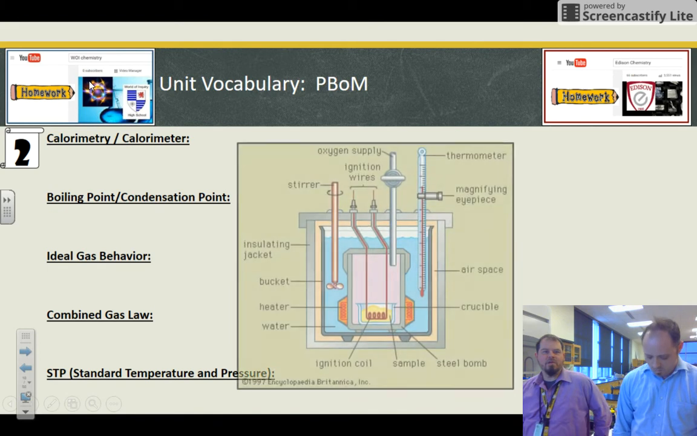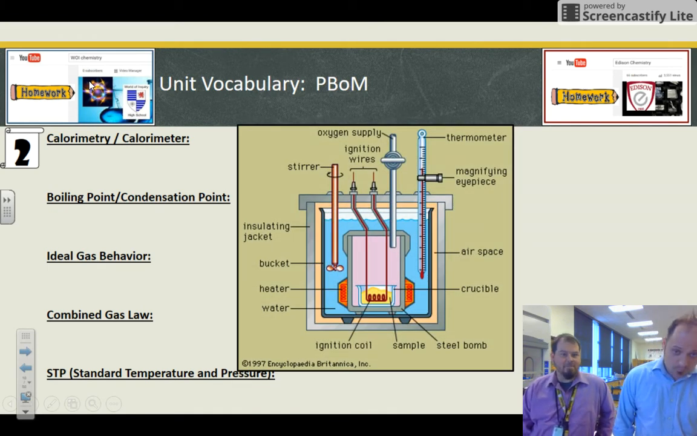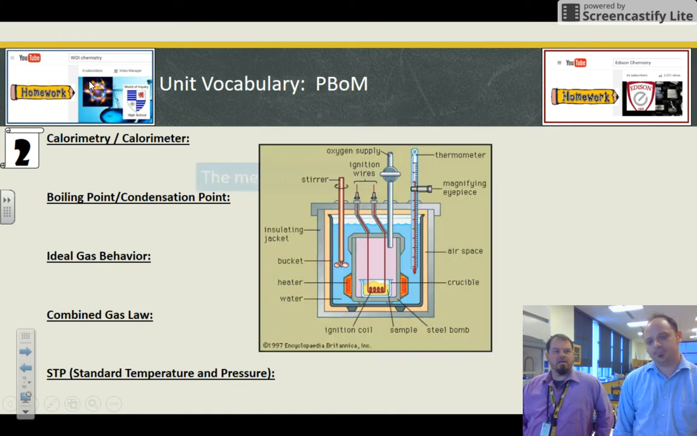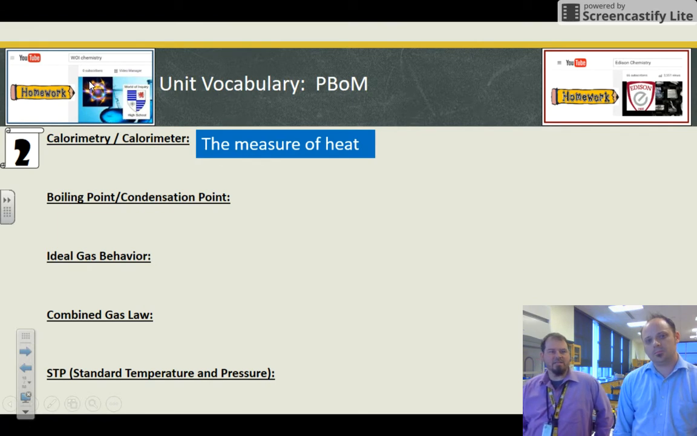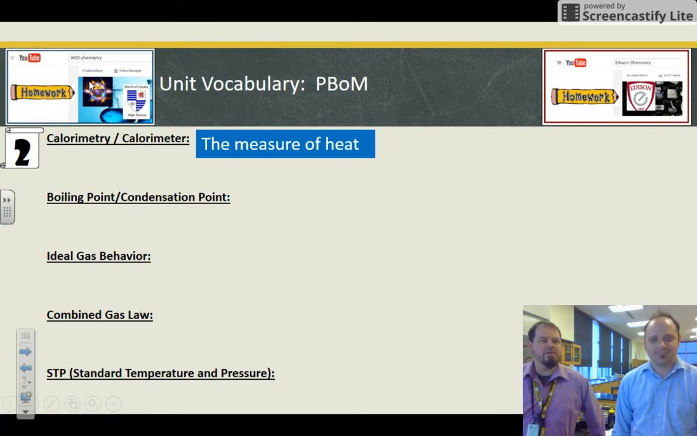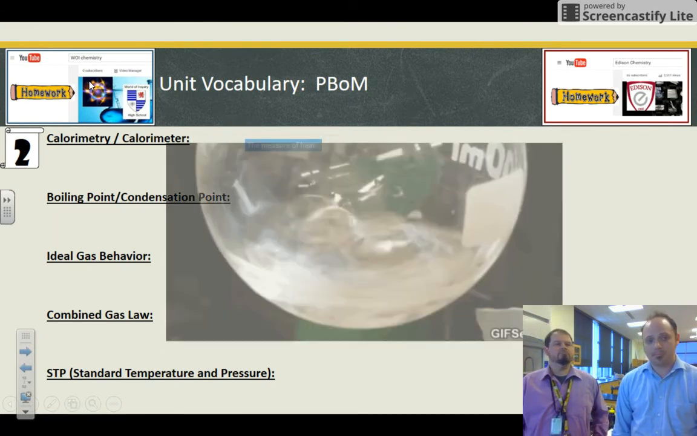This is a picture of a bomb calorimeter, and calorimetry is just a measure of heat. So calories is a form of heat, and we're going to measure it.